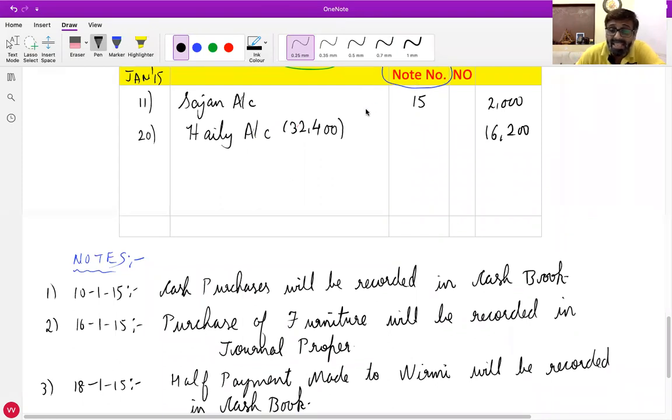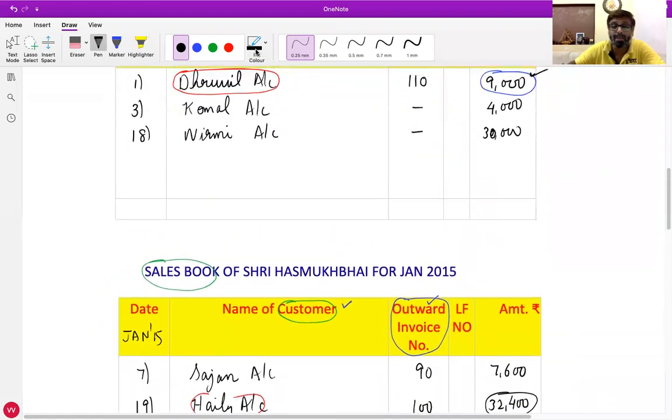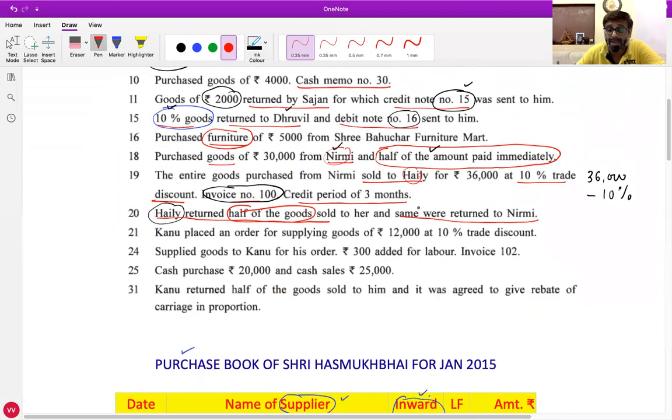Now raise your hand who did not understand this part up till here, Haley's amount 16,200. So everyone is clear with this? Yes, sir. Okay. Now the complicated one is next, which we return to Nirmi. Always the last part is complicated and important.